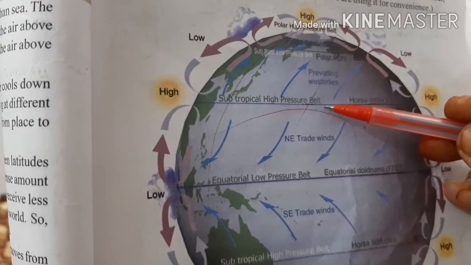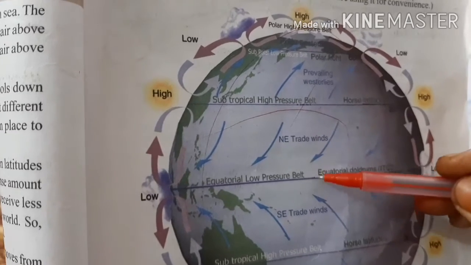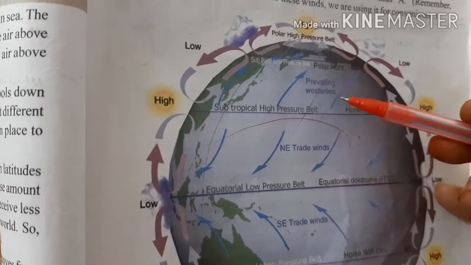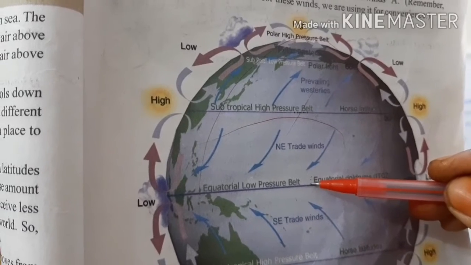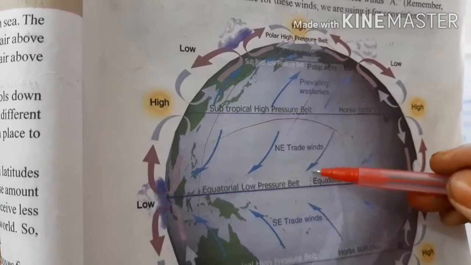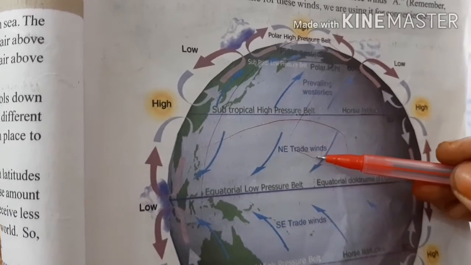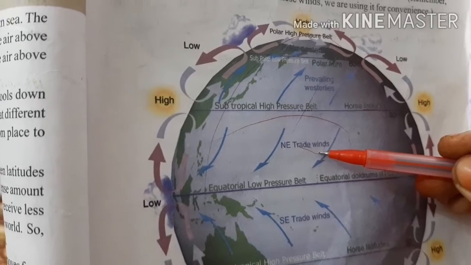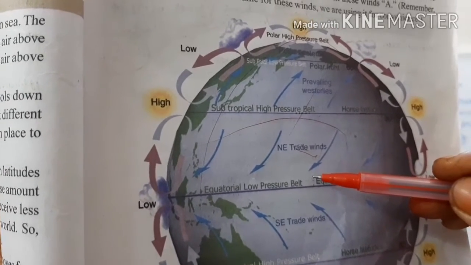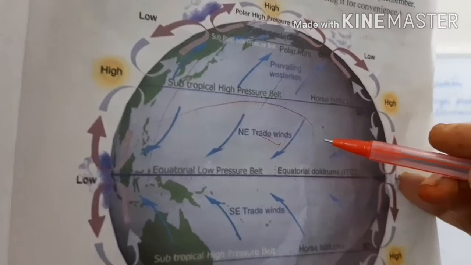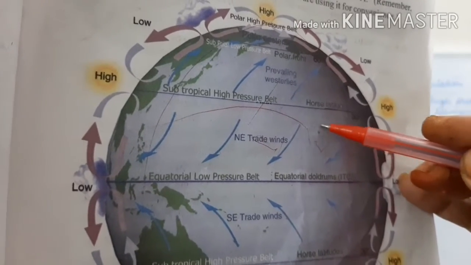They blow towards the low pressure belt, from high pressure belt to low pressure belt, and these are called trade winds. They blow in the same direction. Here it is India, children.